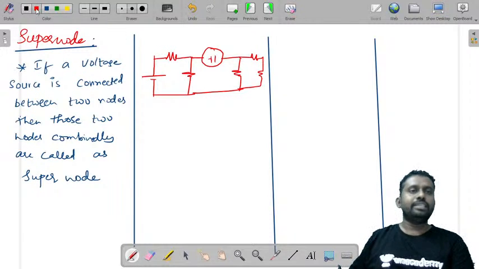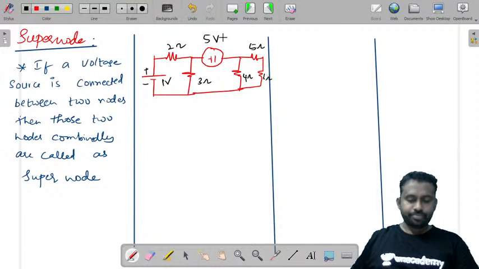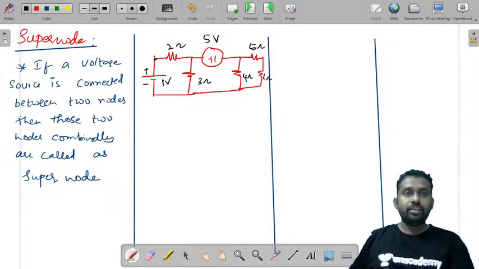Now if you consider this, let us take some values: 1 volt, 2 ohms, 3 ohms, 4 ohms, 5 ohms, 6 ohms and 5 volts. Now when you apply nodal analysis, nodal analysis is actually a combination of KCL plus Ohm's law. But if you look at this, whenever you take these currents, you cannot write this current as V by R because there is a voltage source.